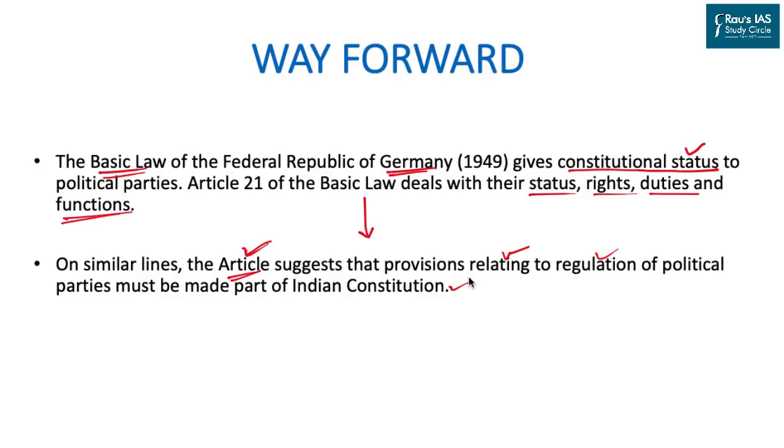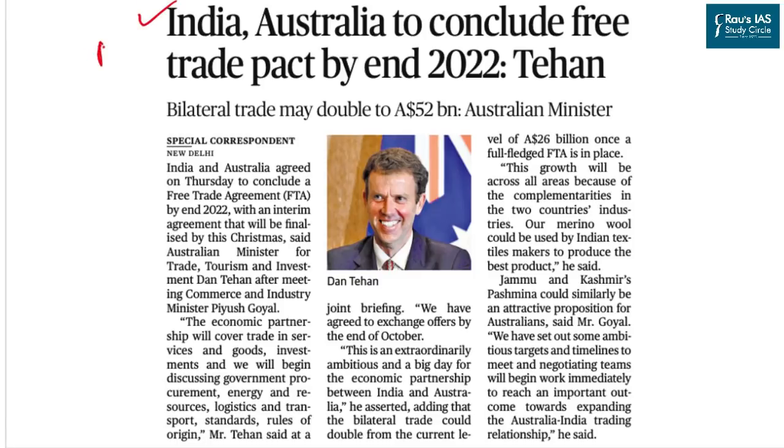With this discussion in place, let us now move to the next article for the day. This article was published on page 11 of the Delhi edition of The Hindu newspaper and talks about the recent ongoing conversations and deliberations on the free trade agreement between India and Australia, planned to be concluded by the end of 2022. This statement was made by an Australian minister who is on a bilateral visit to India. As per this statement, India and Australia are going to conclude their free trade agreement by the end of 2022.